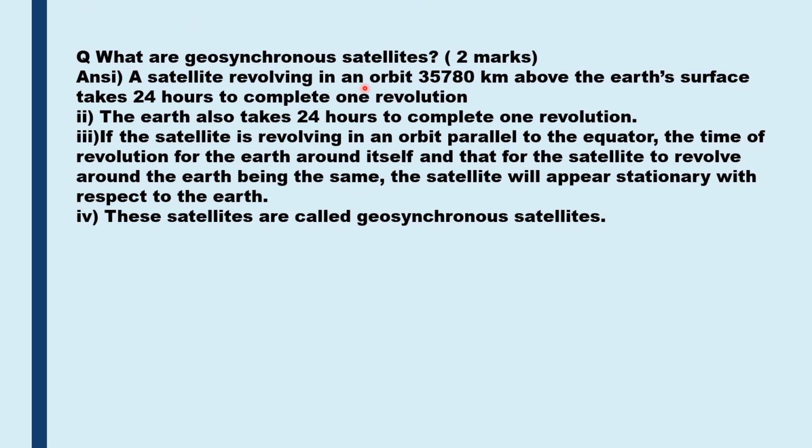What are geosynchronous satellites? This question carries 2 marks. A satellite revolving in an orbit 35,780 kilometers above the Earth's surface takes 24 hours to complete one revolution. The Earth also takes 24 hours to complete one revolution. If the satellite is revolving in an orbit parallel to the equator, then the time of revolution of the Earth around itself and that for the satellite to revolve around the Earth being the same, the satellite will appear to be stationary with respect to the Earth. So such satellites are called geosynchronous satellites.